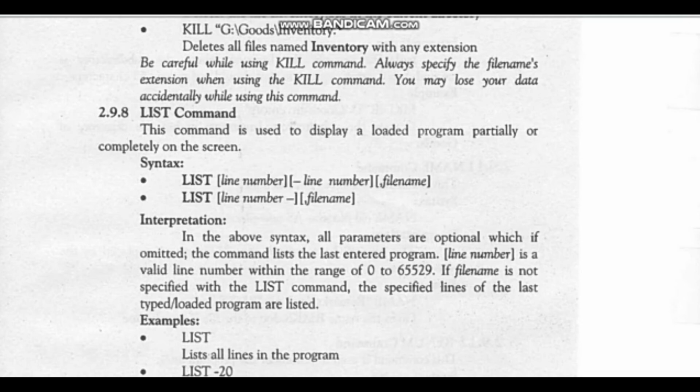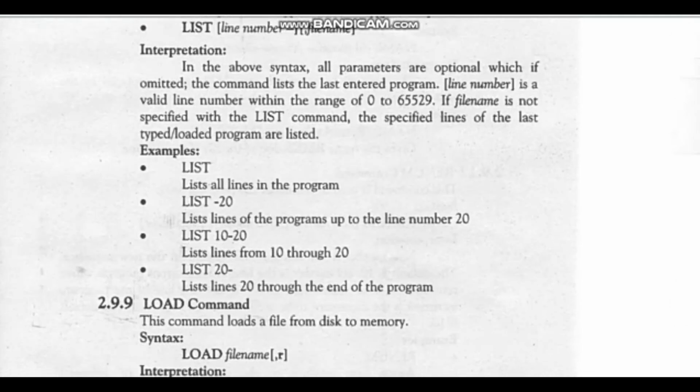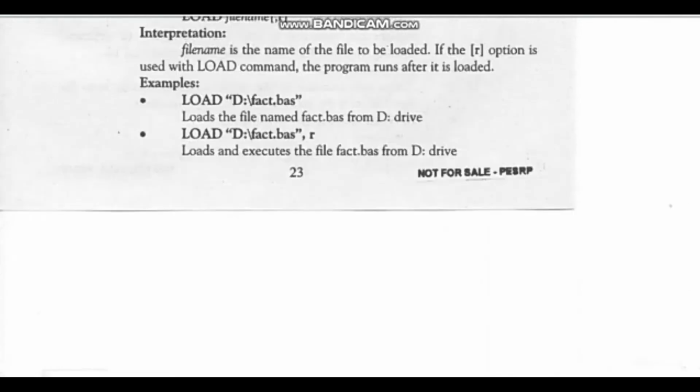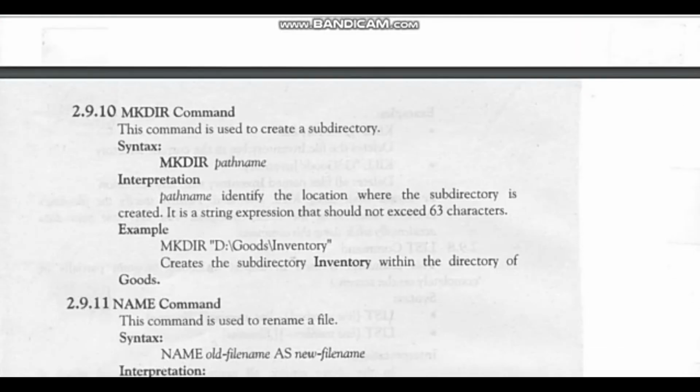Now I will discuss the list command. The list command is used to display all or specific statements of a program from memory on the screen. The shortcut key for the list command is F1. And now I am discussing the working of the load command. The load command is used to load a stored file from disk to memory. The shortcut key for the load command is F3.